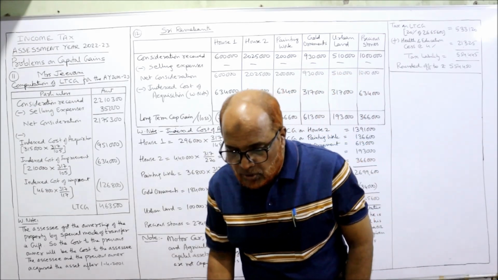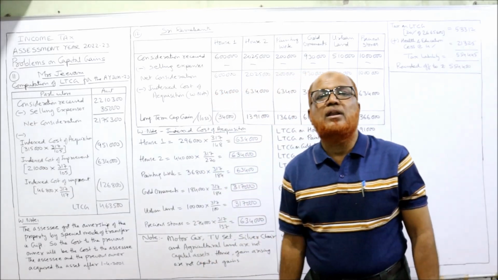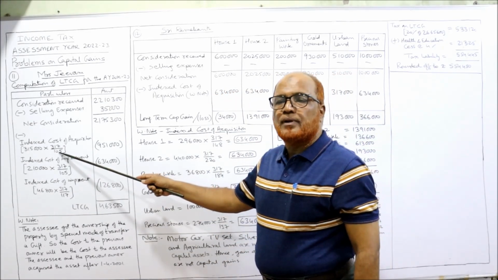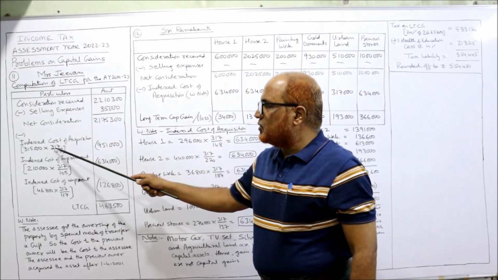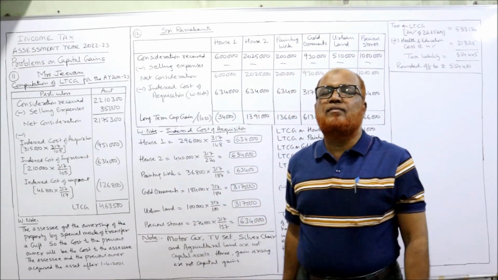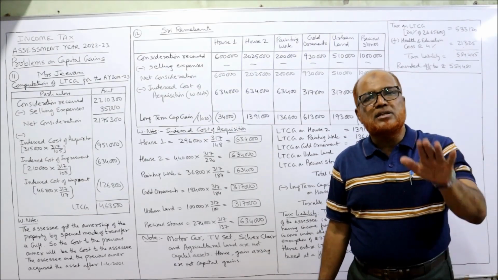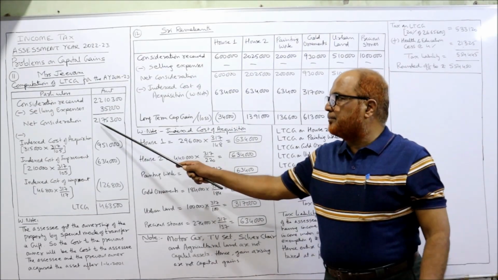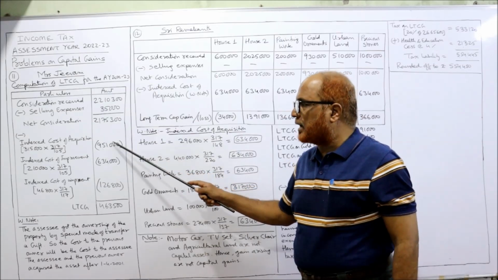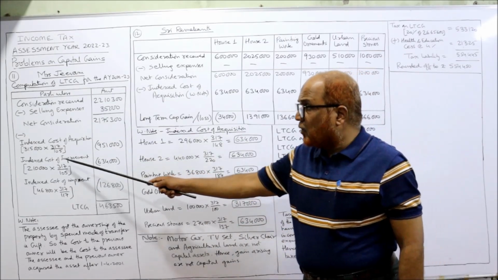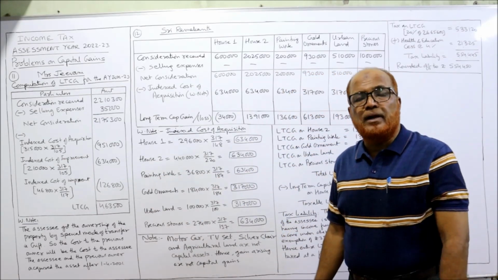So 2002-2003, the index number is 105. So the denominator will take 105. Right? So 3,15,000 into 317 by 105, 9,51,000 is the indexed cost of acquisition. This should be deducted from net consideration. That's why I'm putting it in bracket. Bracket denotes subtraction, minus.